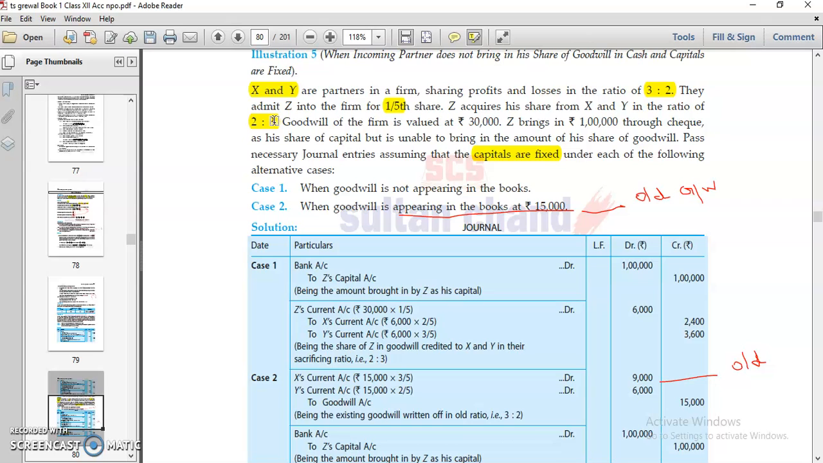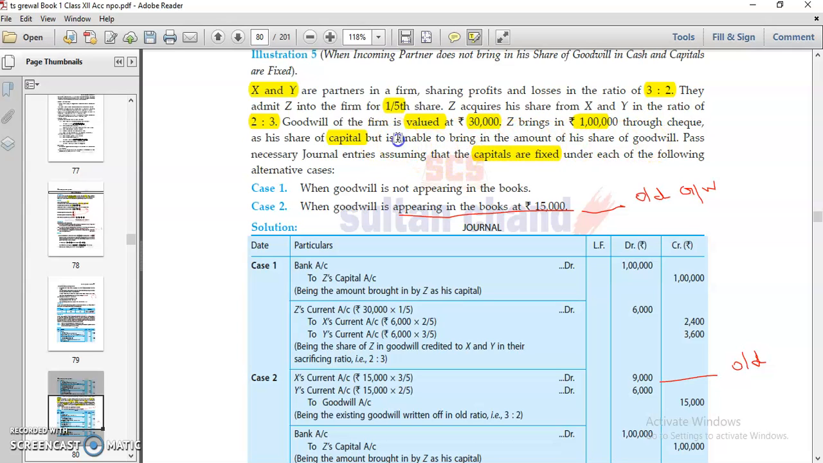How would you calculate this? That we did earlier. Goodwill is given as 30,000. One thing you need to understand: if the word valued is given, it means this is the goodwill of the firm, not of the partner. Z brings in rupees 1 lakh through cheque. So this is cash, or by cheque, that the person brings as his share of capital. So the entry comes bank to capital, but he is unable to bring the amount of his share of goodwill.